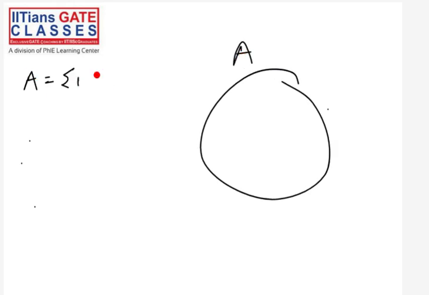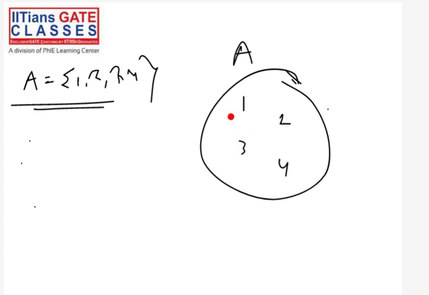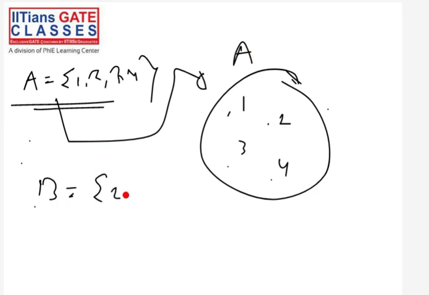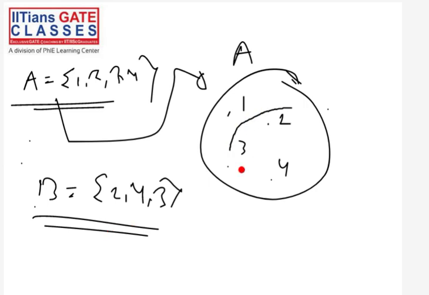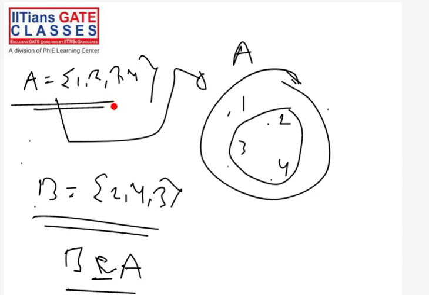If our set A is, let's assume, 1, 2, 3, 4, then this Venn diagram will represent this set, and in it we will have 1, 2, 3, 4. So these 4 elements are there. Basically this circle is the Venn diagram for this set. Now let's assume you have a set B, which is 2, 3, 4. You can see that B is a subset of A, because every element that is in B is also present in A. So that's why we can say B is a subset of A.